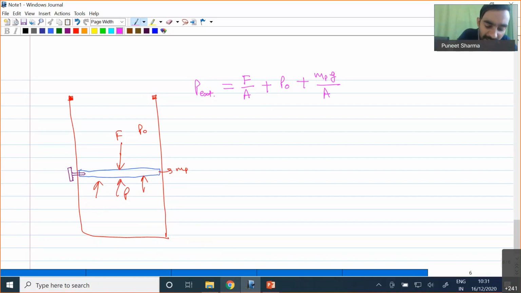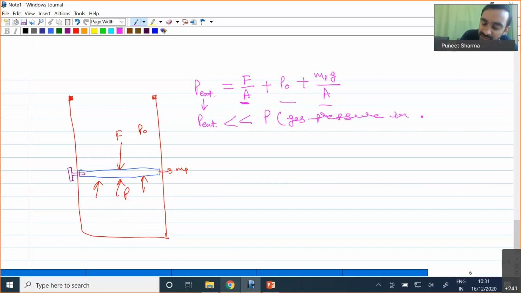The overall pressure which will be acting, I am calling nothing but P external. And obviously, this P external is very small in comparison to our P, where P is the gas pressure in the cylinder.